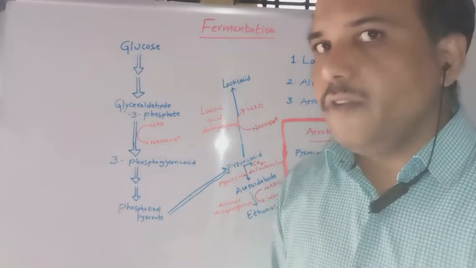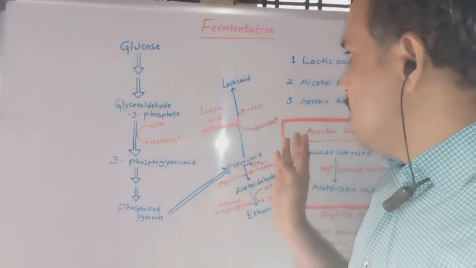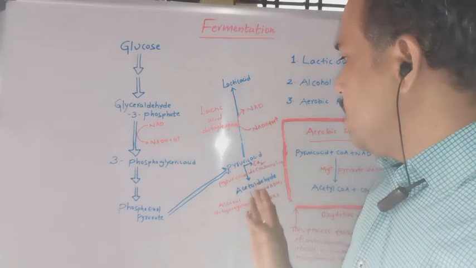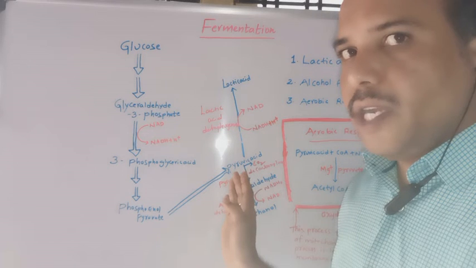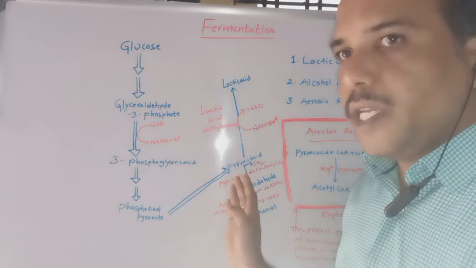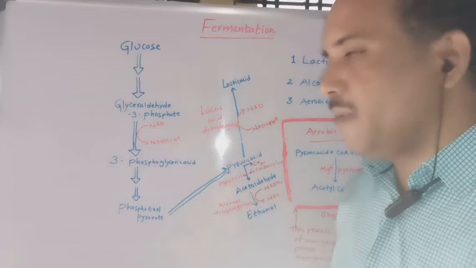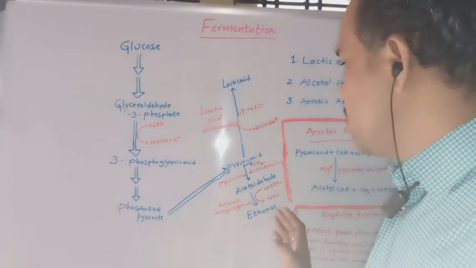In unicellular eukaryotic organisms and prokaryotic organisms, this alcohol fermentation process takes place most commonly.